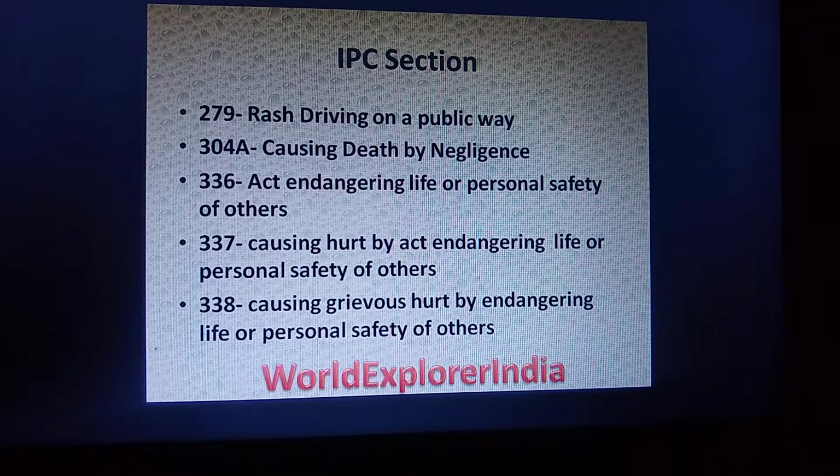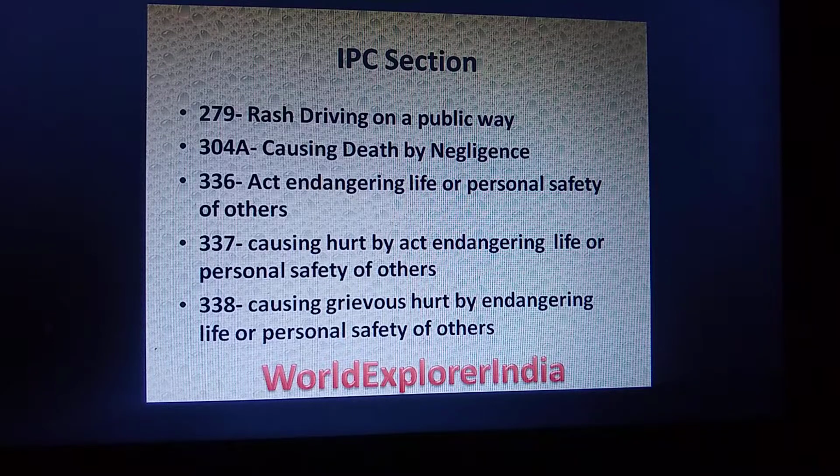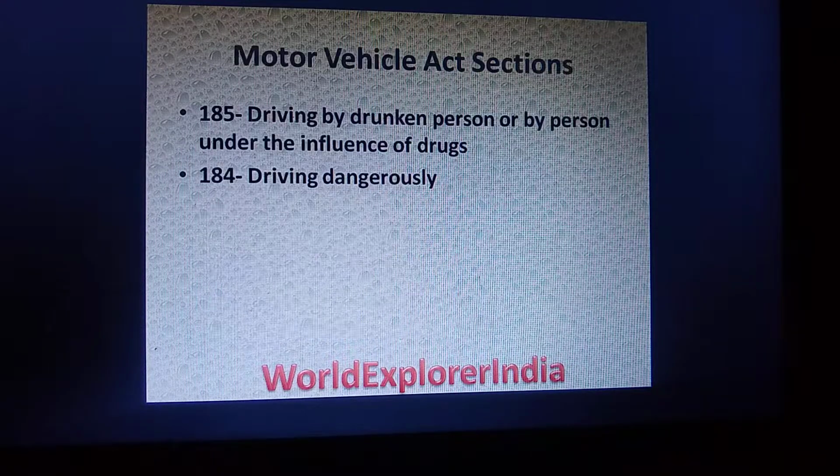These are some of the sections related to IPC based on road traffic injuries. That is, 279 is rash driving on a public way, 304A is causing death by negligence, 336 is act endangering life or personal safety of others, and section 337 is causing hurt by act endangering life or personal safety of others, and 338 is causing grievous hurt by endangering life or personal safety of others.